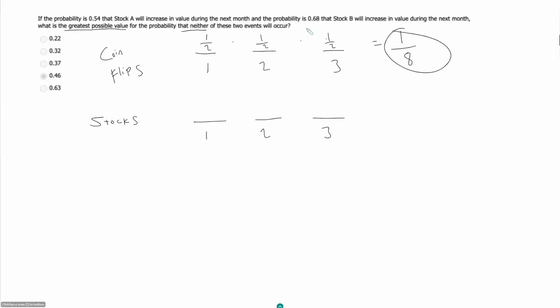So let's say we have a situation with our stocks that is similar to our coin flips, where I have 3 stocks, 1, 2, and 3, and each stock has a probability of 50% of going up. And then I was to ask, what is the probability that all 3 of my stocks go up? Well, in this case, we cannot just say that will be 1/2 times 1/2 times 1/2, because it is possible that our stocks are correlated with each other.